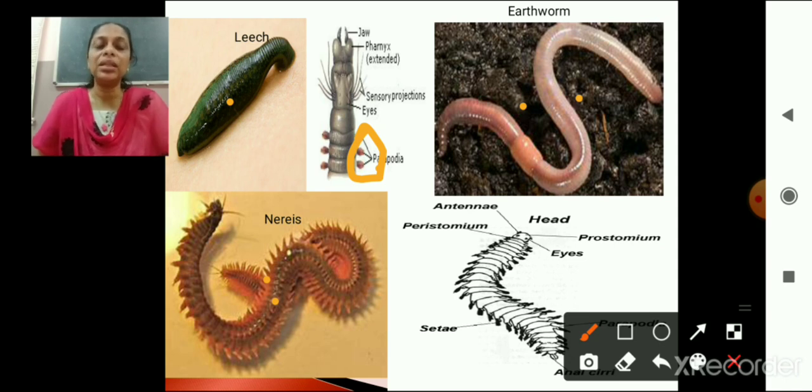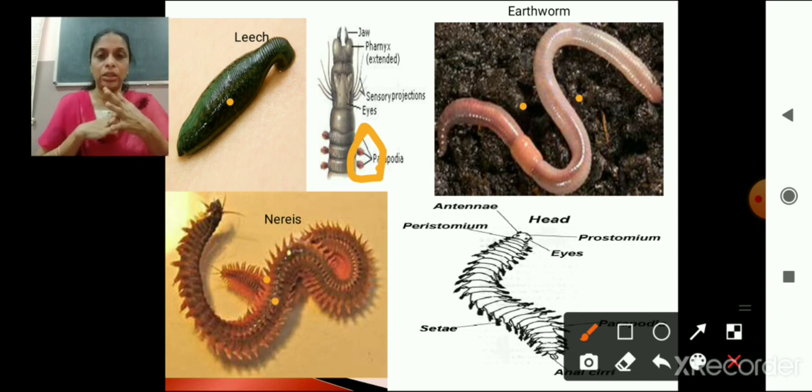So once again, let us quickly recollect the characteristics of phylum Annelida. Phylum Annelida, commonly called segmented worms, right? Then next point, they exhibit organ system level of organization. They are bilaterally symmetrical. They have a triploblastic body wall, and they are coelomates, which possess a true body cavity. Now the unique feature of Annelida is metamerically segmented body.